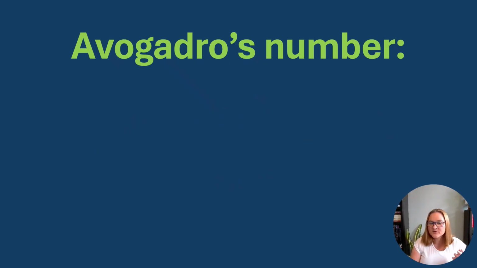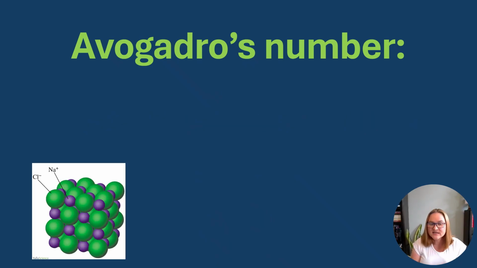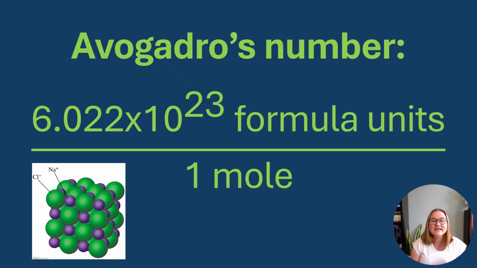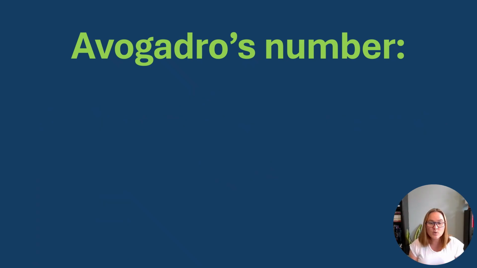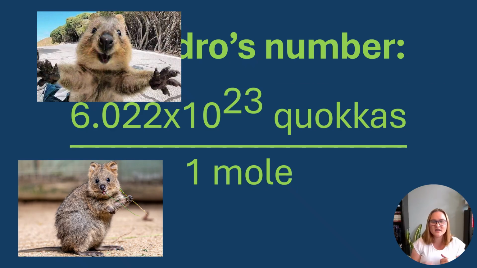Have a 1 mole sample of pure water? Then cool. You'll have 6.022 times 10 to the 23rd molecules per mole because water is best described as a molecule. Have a 1 mole sample of sodium chloride? Great. Then 6.022 times 10 to the 23rd formula units per mole for you. The sodium and chloride are held together by electrostatic attractions, so molecule doesn't work anymore, and we have to change our unit. Have a 1 mole sample of quokkas? Superb! So very many quokkas.